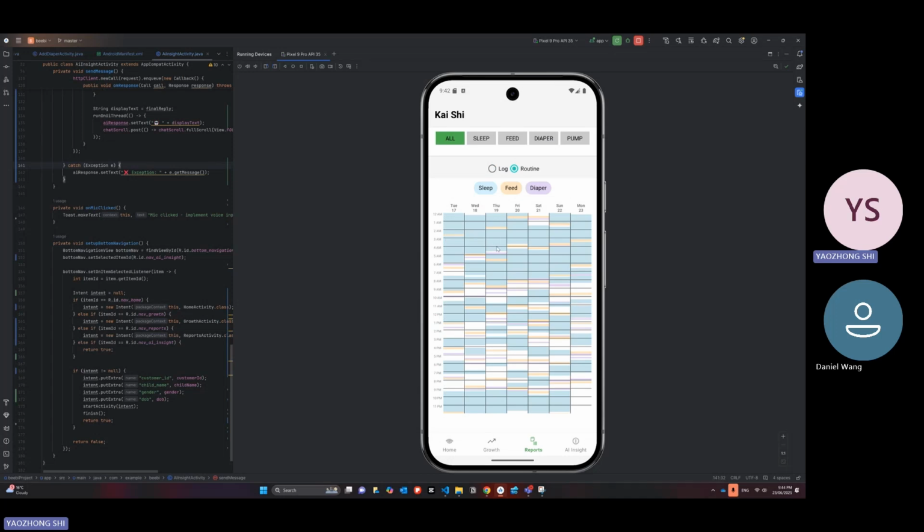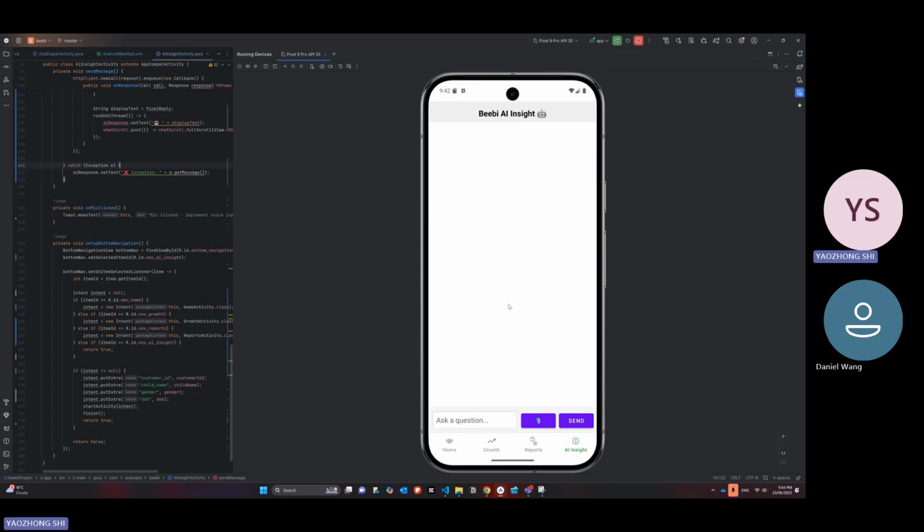Now, let me show you our new feature, the AI feature. Instead of reading the reports, we can just ask the question, and then the chatbot will talk to the database and give us a short summary. This is much faster and easier, especially for busy parents. Now, I'm going to pass it to my teammate, Daniel, to introduce and explain quickly what's happening behind the scenes.